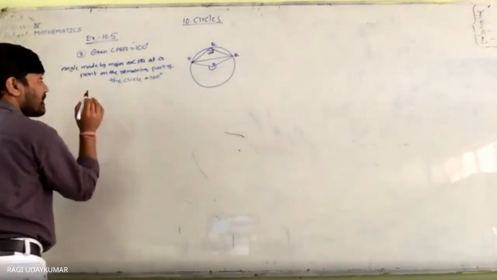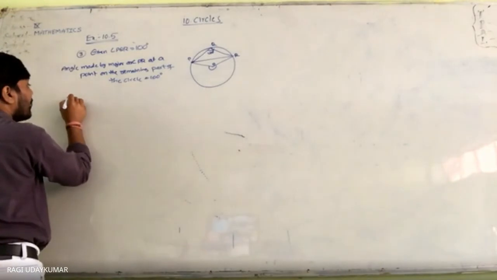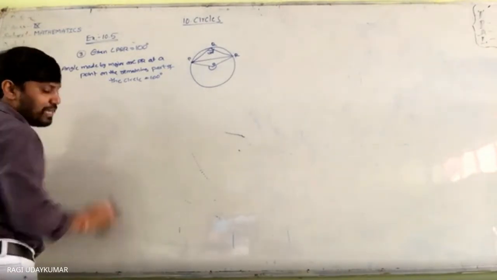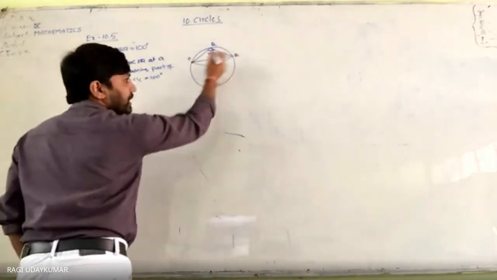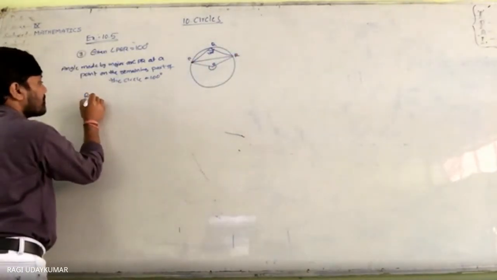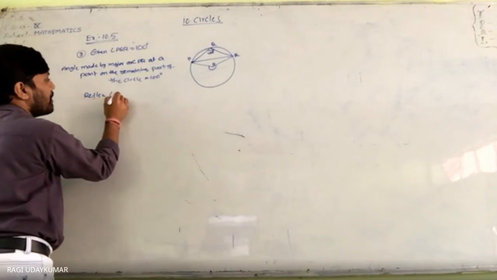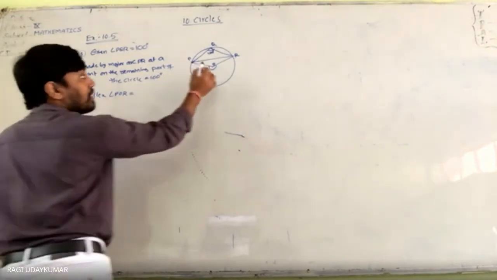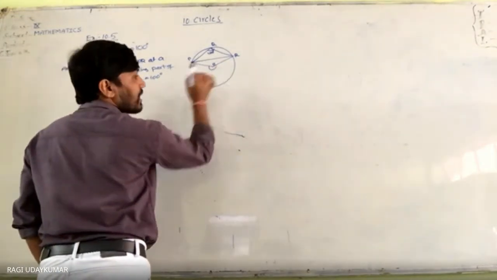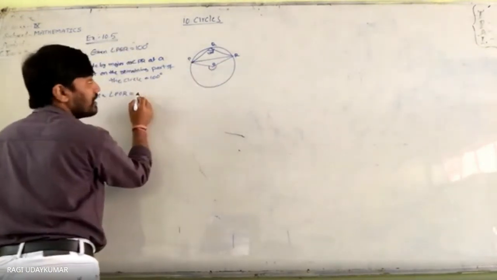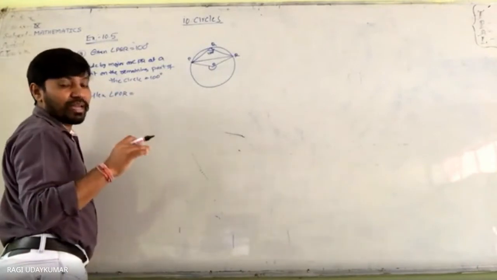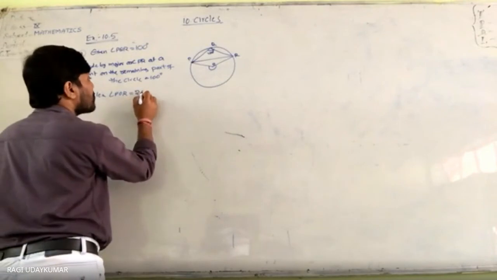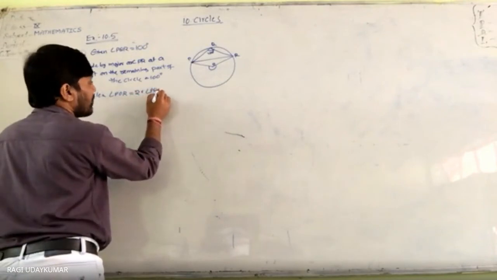So therefore you can write here the reflex angle. Directly angle POR should not be written here. The reflex of angle POR should be written here, because normally whenever you write angle POR, this angle at the center will be double the angle at the circle, so it is 2 times angle PQR.